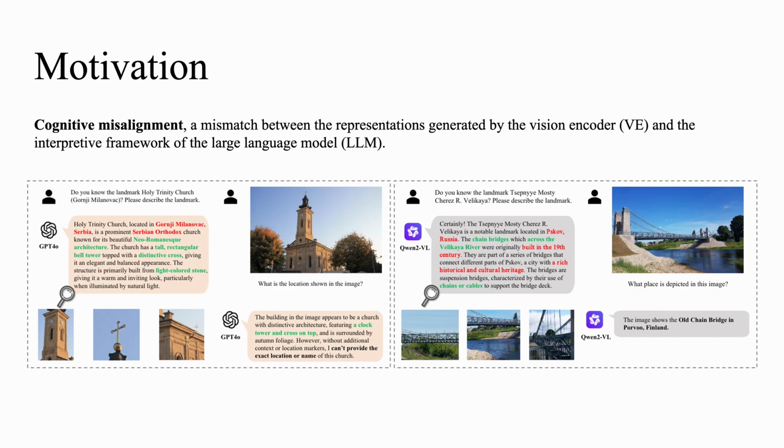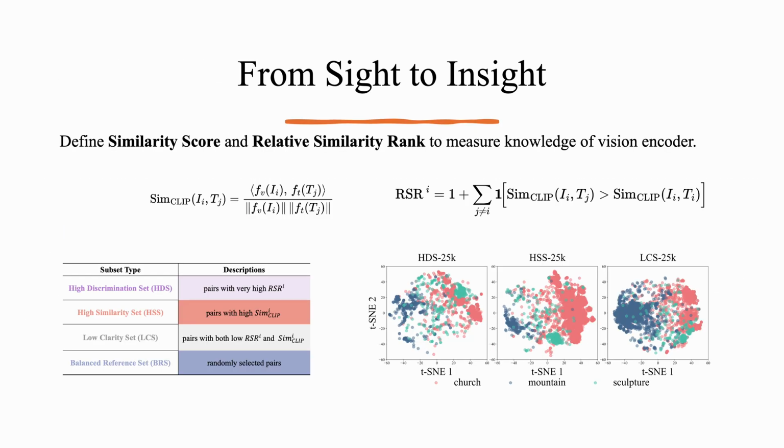Our work asks, how do these problems emerge? How well do these models truly understand what they see? We quantify the vision encoder's knowledge with two scores, a similarity score to the true label and its rank among all labels. We then sort the entire dataset by these metrics and carve out 4 equal-sized splits. The top-ranked images form the high discrimination set. Those with the highest absolute similarity form the high similarity set. At the other extreme, low scores on both metrics give us the low clarity selection. A random slice serves as our baseline, BRS.